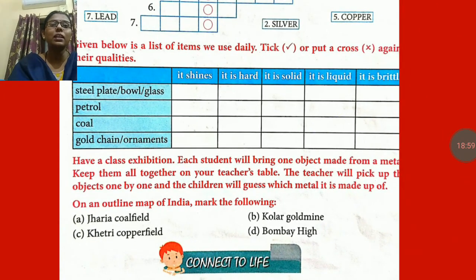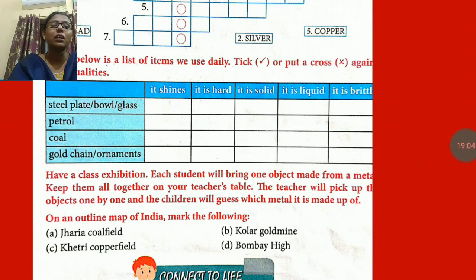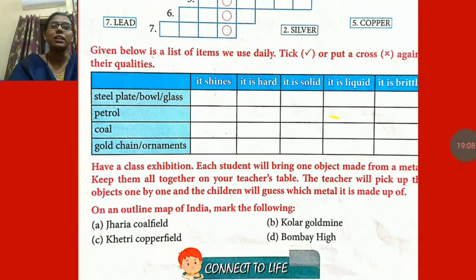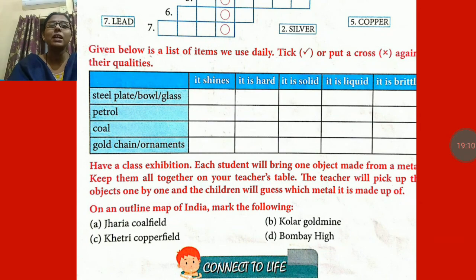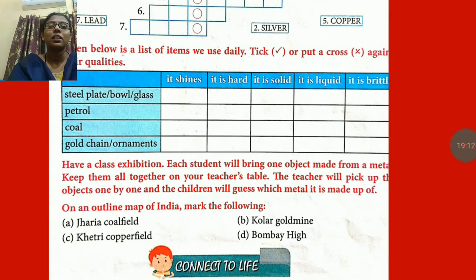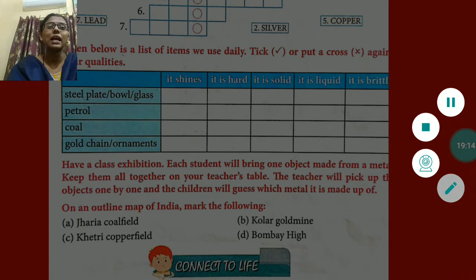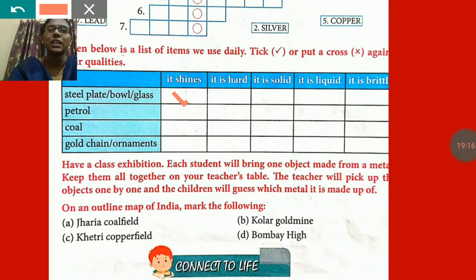Now, given below is a list of items we use daily. Tick or put a cross against their quality. Steel plate, bowl, glass: it shines, it is hard, it is solid, it is not liquid, it is not brittle.